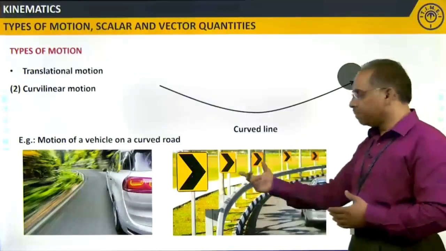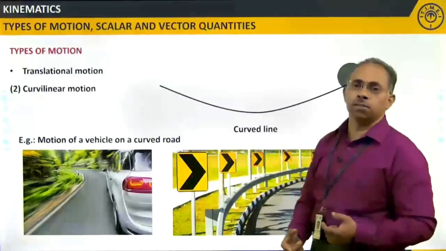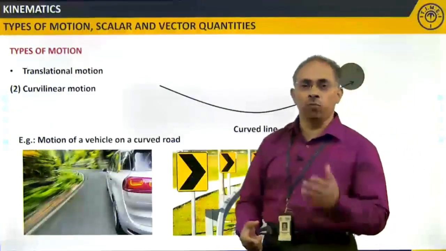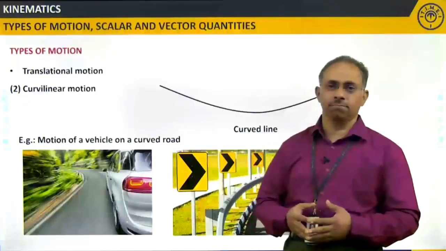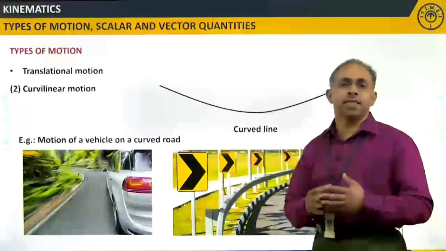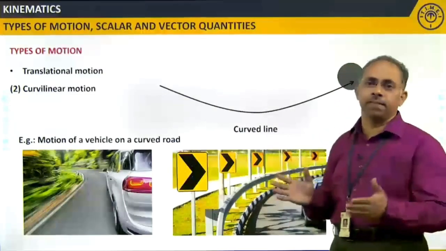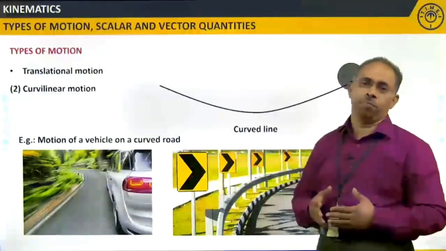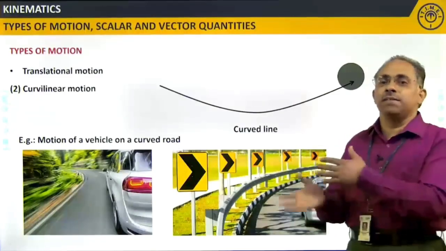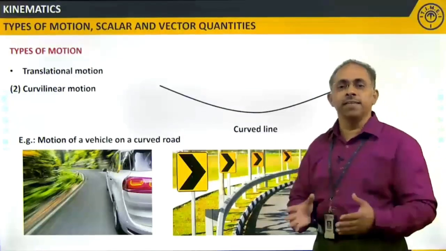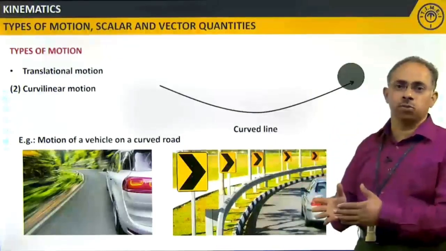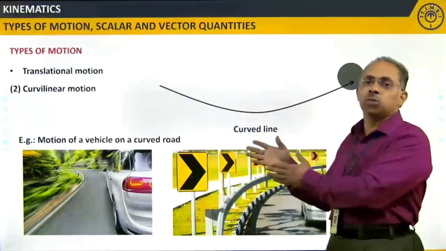Such types of signboards you will be able to observe on the service roads, where these service roads merge into a national highway. Generally, if you take a small segment of a national highway, it will appear like a straight road, right? But wherever the service roads are there, beside them, the vehicles moving on the service roads have to get attached to the main road.